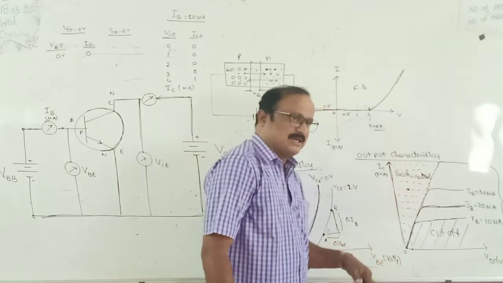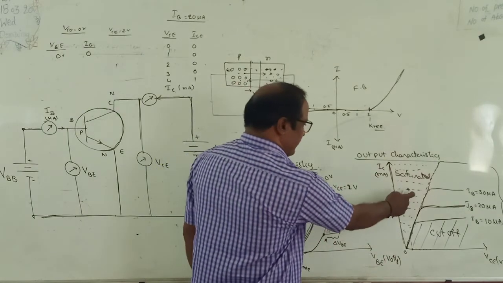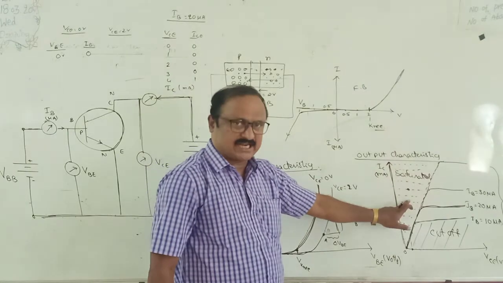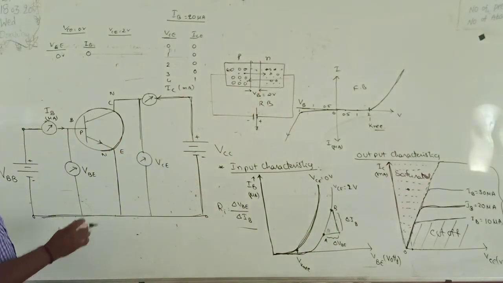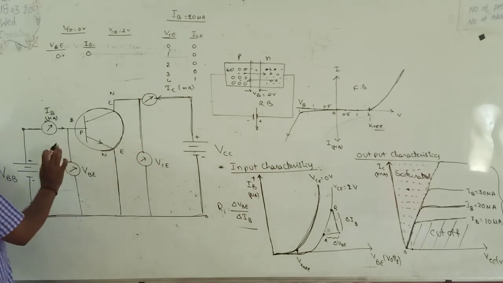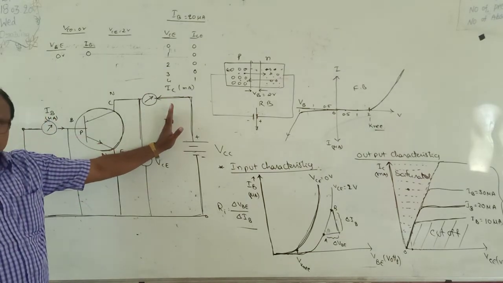So how is it possible? Collector current is almost independent of base current. That means there is a collector current which is independent of base current, and even if we change the base current, the collector current still comes.